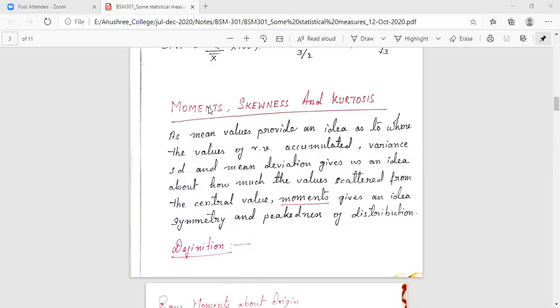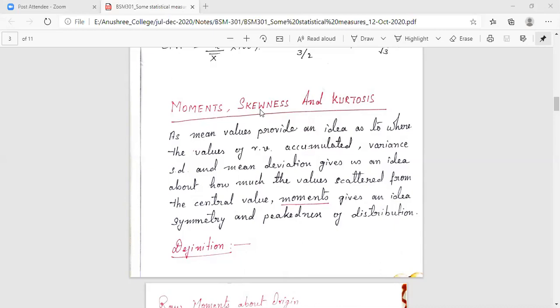One is moments, then skewness and kurtosis. Moments, and in moments we will have skewness also, give an idea about the symmetry of the values, how symmetrically they are located in a particular graph or in a particular data. And what about kurtosis? Kurtosis gives us the peakedness of the distribution, how much it is peaked in the graph of a distribution.